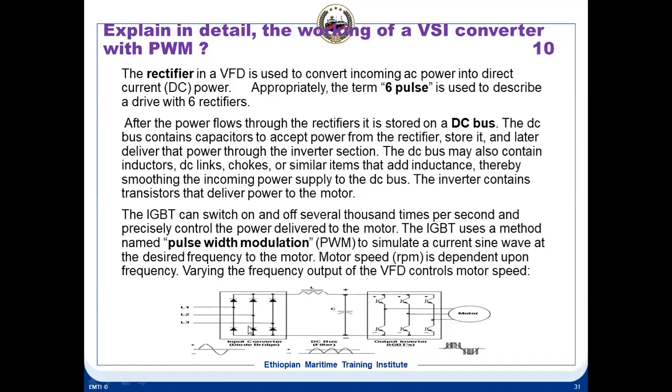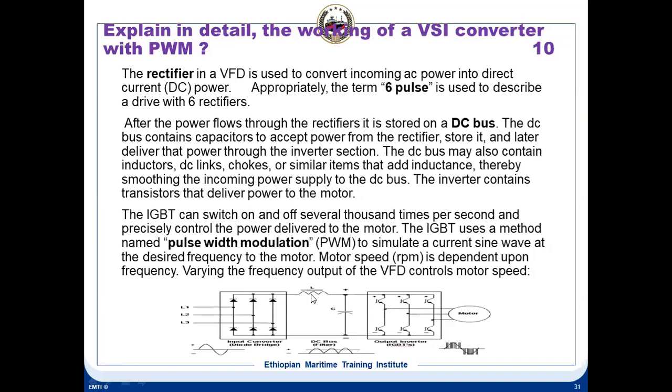We have 3 parts: the converter or rectifier part, a DC bus part, and an inverter part. The rectifier in a VFD converts incoming AC power into DC power, and the 6 pulse is used to describe the 6 rectifiers here. Then the power flows through the rectifier and is stored in a DC bus. So the DC bus basically prepares an input for the inverter.